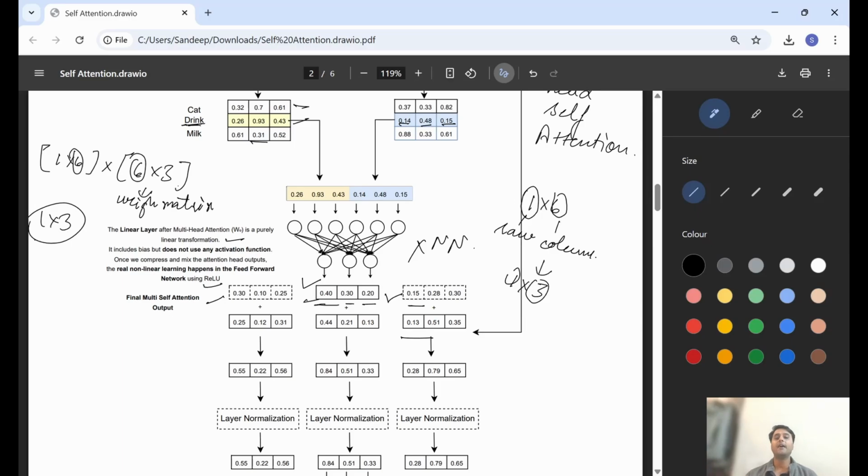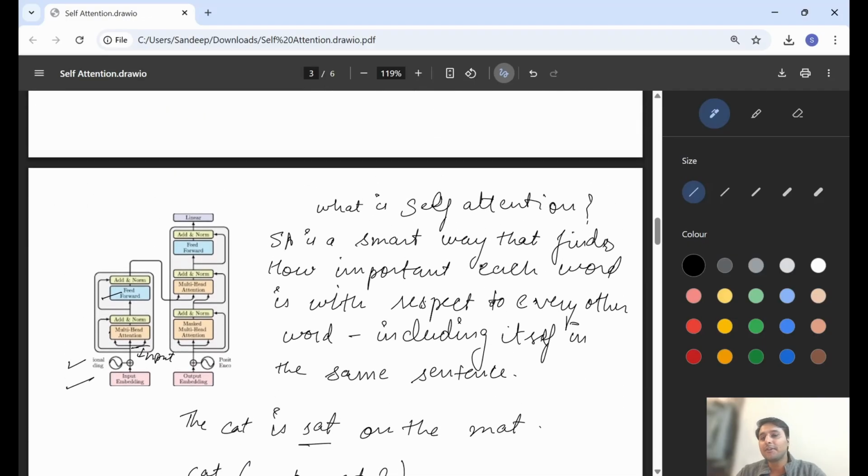So we are giving the input of multi-head self-attention again to the output, because we want to preserve the original information, as multiple operations will be done later.